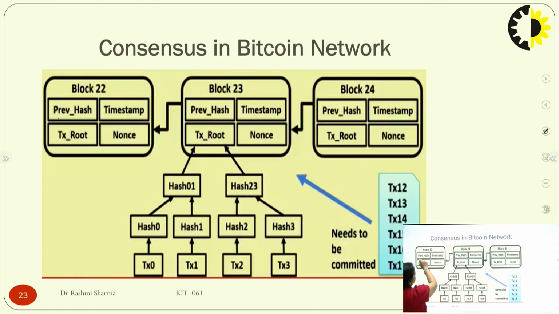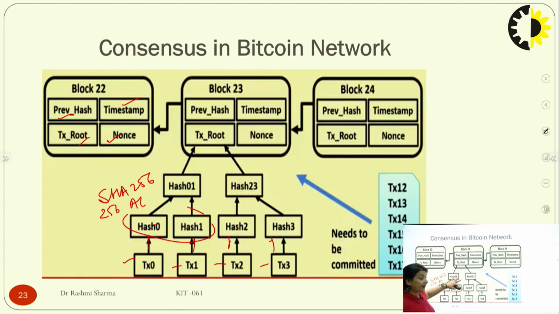So a block has the previous block's hash code, then the timestamp at which that particular block was made, the nonce, that is a random number, and the TX root, that is the Merkle root. In the Merkle root, these are some of the transactions which are participating in it. When these transactions are participating, we combine two transactions and create a hash value of those transactions. Then we combine these two hashes, 0 and 1, and hash again. We use the SHA-256 algorithm, as we have discussed in previous videos, that is the Secure Hash Algorithm of 256. It generates a unique 256-bit alphanumeric value.